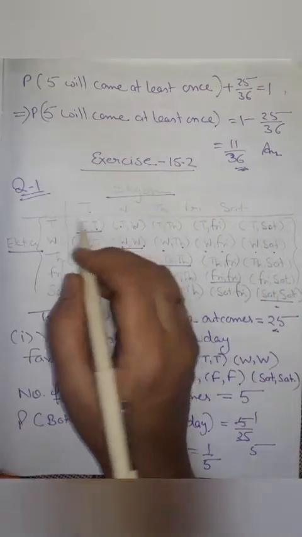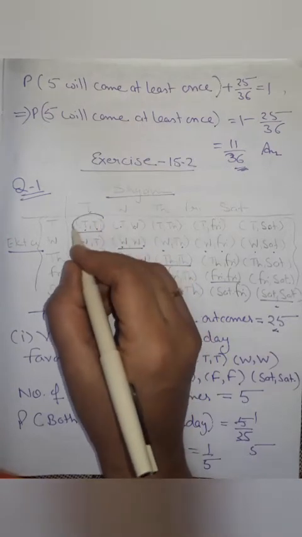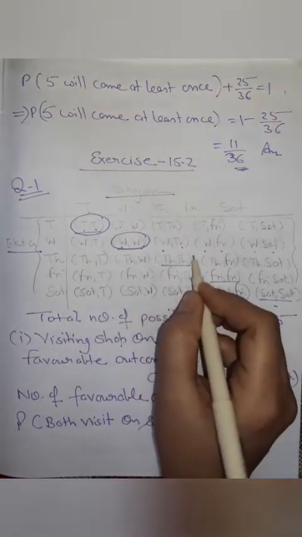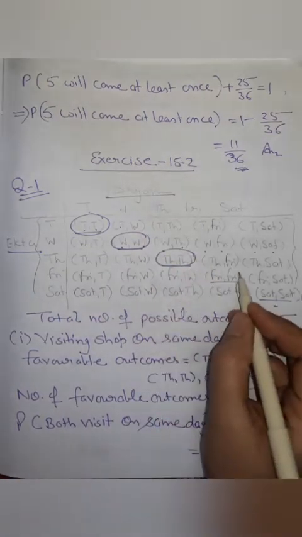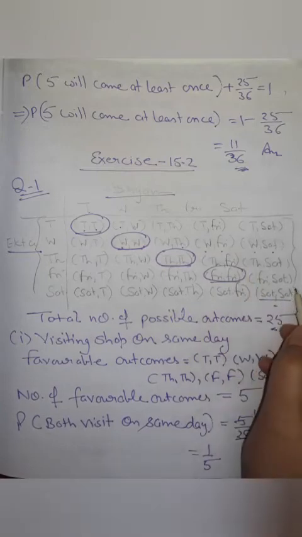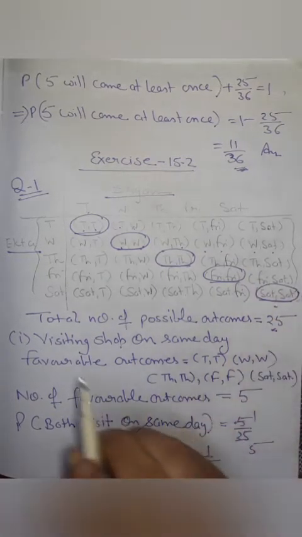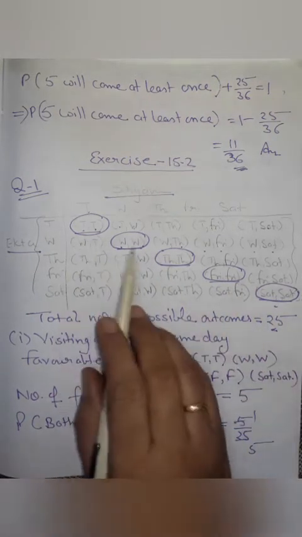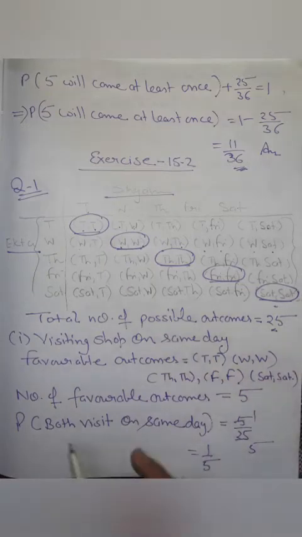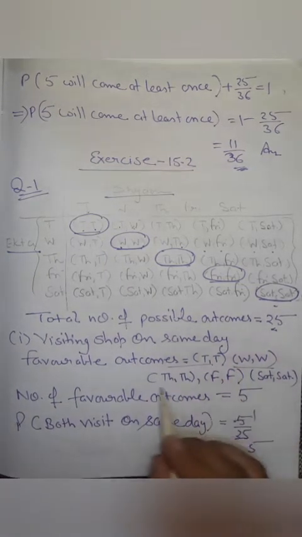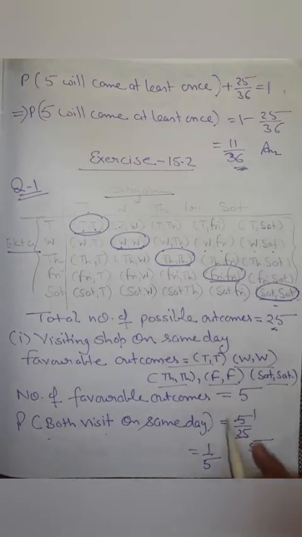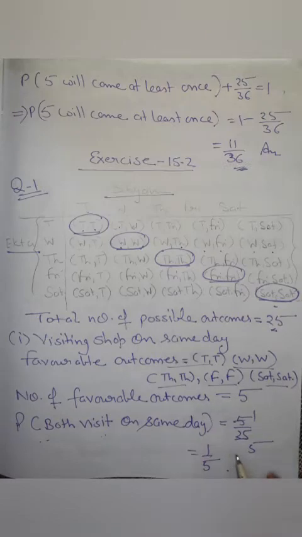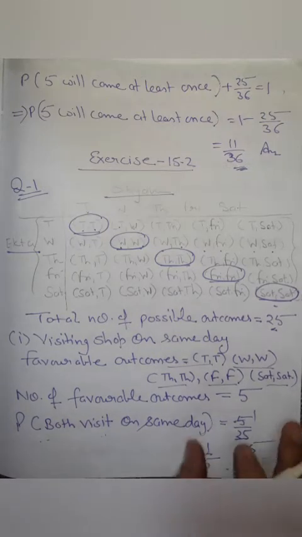Now, the first condition is: what is the probability that both will visit the shop on the same day? Same day means Ekta and Shyam both are visiting on Tuesday, or both on Wednesday, Thursday, Friday, or maybe Saturday. So the number of favorable outcomes is 1, 2, 3, 4, 5. Total number of outcomes is 25. So the probability that both visit on the same day is 5 upon 25, that is 1 upon 5.